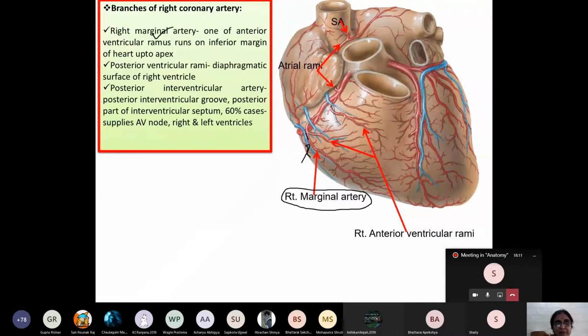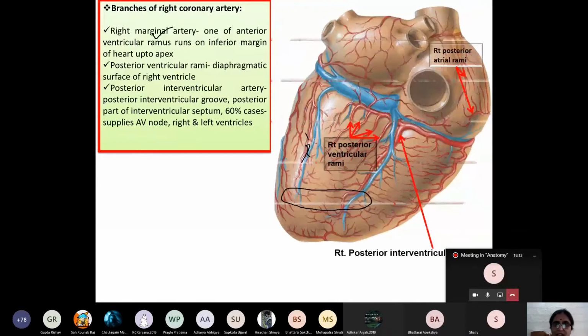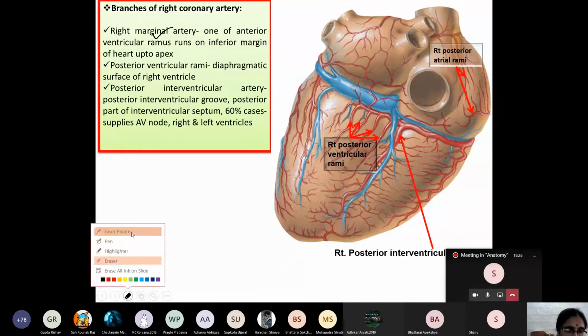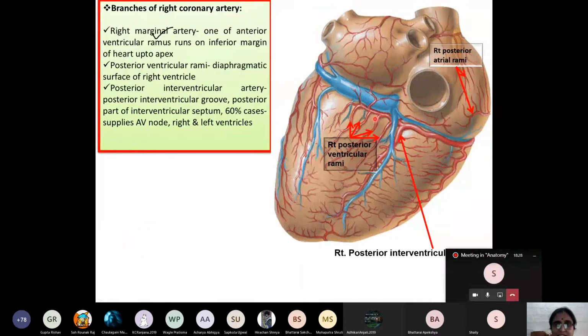Right marginal artery. Okay, and in addition to it, this right coronary artery also provides branches to the posterior aspect of the ventricle. Here you can see these small branches that I have labeled. These branches are known as the right posterior ventricular rami, which supply which surface of the heart, my dear student? You have studied. This is the diaphragmatic surface of the heart.